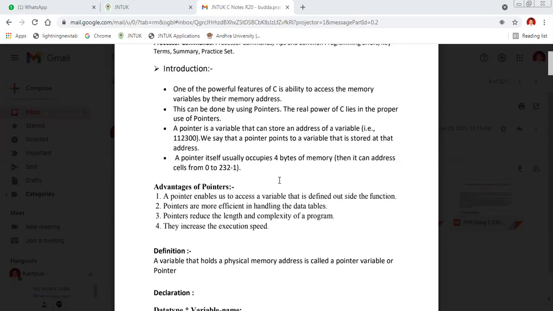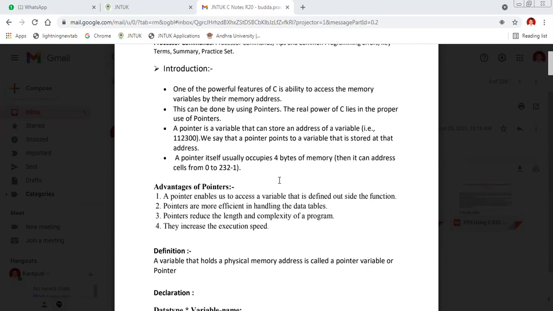That it can address cells from 0 to 2^32 minus 1. So the advantages of pointers: a pointer enables us to access a variable that is defined outside of the function. Pointers are more efficient in handling data tables. Pointers reduce the length and complexity of a program.